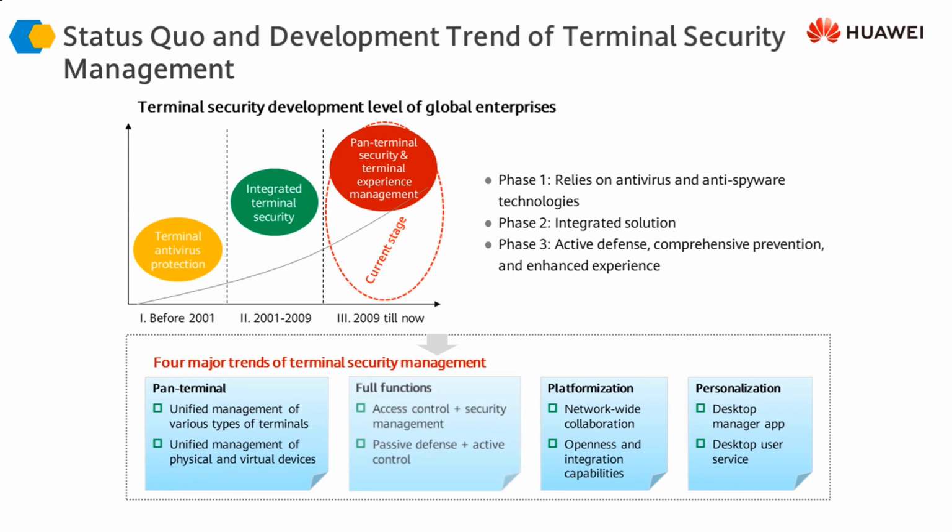The few terms that are commonly used are pan-terminal security, full functions or comprehensive control, platformization, which means that the security is being implemented at the hardware level, and then personalization, which means that the users are not only provided secure access, but they are provided a complete desktop experience when they are accessing the network. This not only improves user experience, but it also provides security for our infrastructure. This domain we call the end user computing domain as well. So we need to make sure that end user computing is secure.